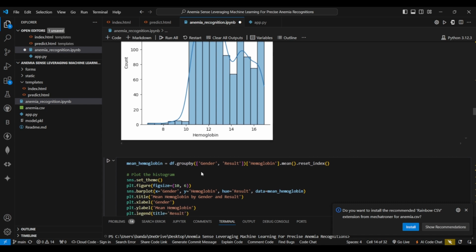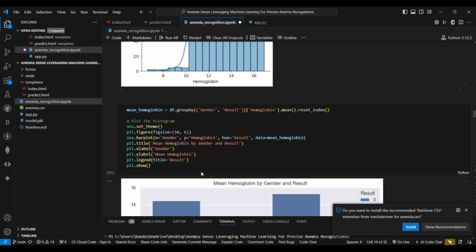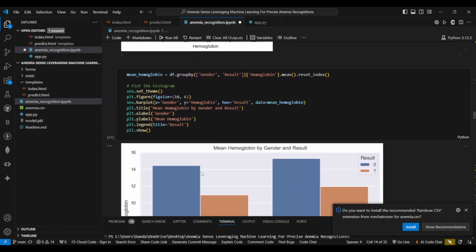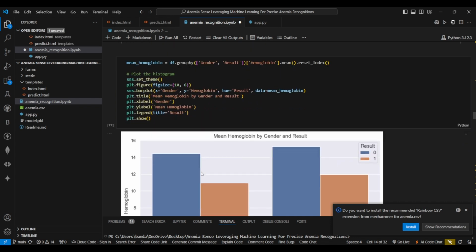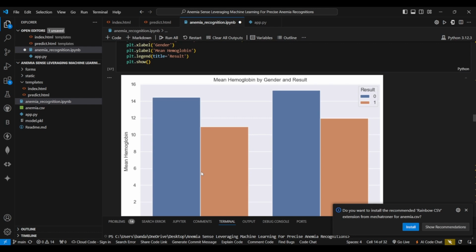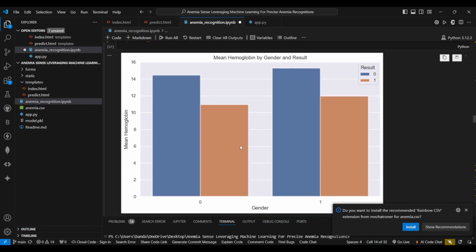Next, we move to bivariate analysis, where bivariate analysis is for two features. In univariate analysis, we only considered one feature. Now we have two features. So we have plotted a graph for men and women having the results 0 and 1. We see here in the legend that if it's 0 it implies a person is not anemic and 1 is anemic.